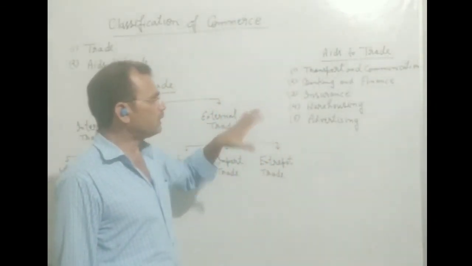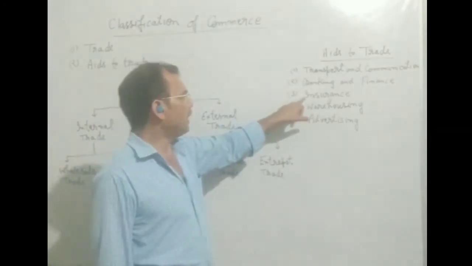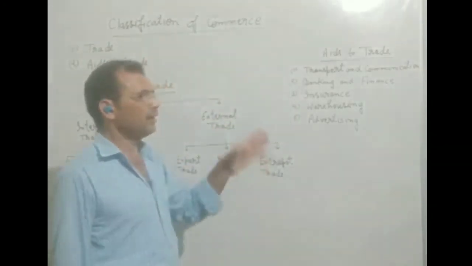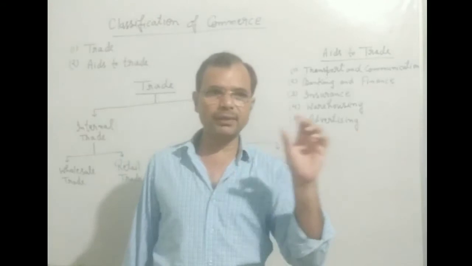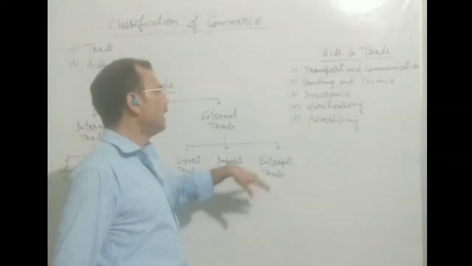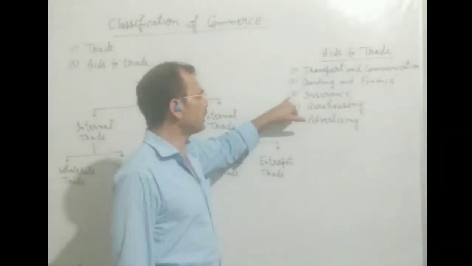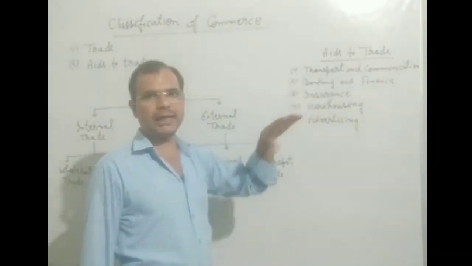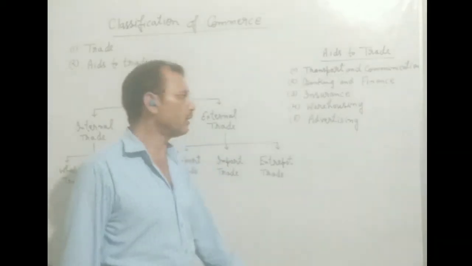But for this, any trader will have to pay some amount to the insurance company, that is a very small initial amount, and in this way the insurance company bears all types of risk of that trader.